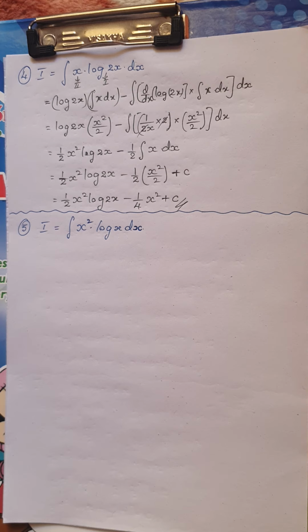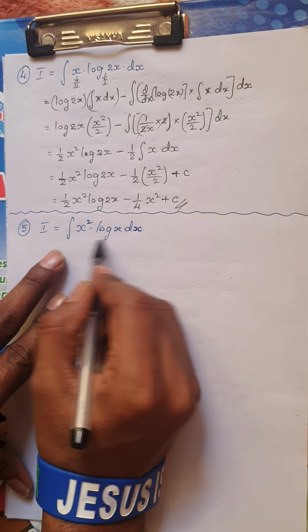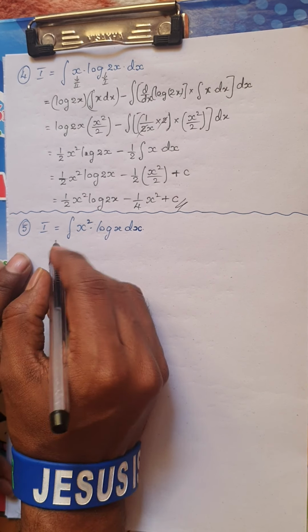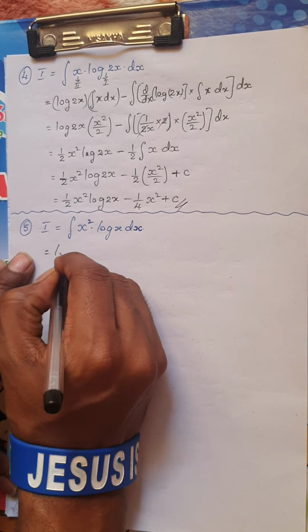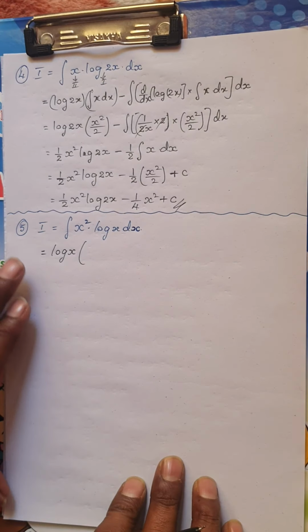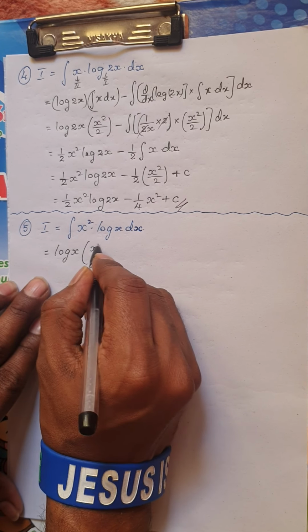Okay students, the next question I have is integral of x square into log x. Again the same, I have algebraic and logarithmic. I'll keep the logarithmic function as it is. So this is nothing but the log function as it is. Now from here onwards I will directly do the procedure. I have to integrate x square. Now what is integral of x square?